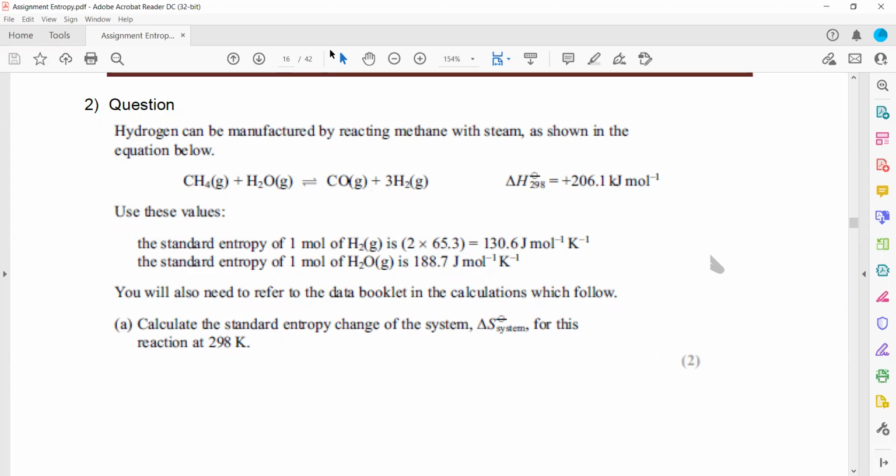Hydrogen can be manufactured by reaction of methane with steam as shown. The standard entropies of hydrogen and of water are given. You will also need to refer the data booklet, calculate the standard entropy of system. So they provide you for hydrogen. For 1 mole of hydrogen, it is 130, for 1 mole of water, but we need a data booklet to get the value for methane and carbon monoxide, and to system it is product minus reactant.